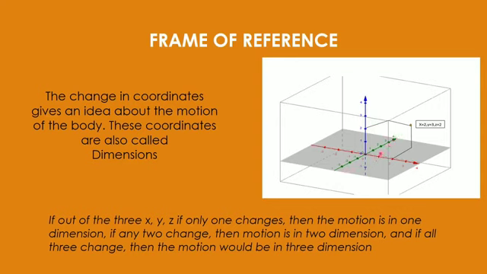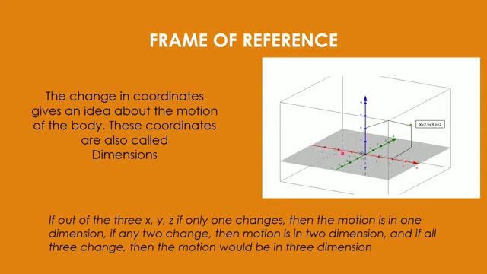We are talking about Cartesian coordinates here, but we can talk about other methods also. According to your syllabus, we will be talking about Cartesian coordinates all the time. If I am talking about only one axis, one coordinate like the x coordinate, then it is one-dimensional motion. If I am talking about the y coordinate, then x and y both are required. In one dimension I can have either x, or y, or z, any one coordinate, then it is said to be one-dimensional motion.